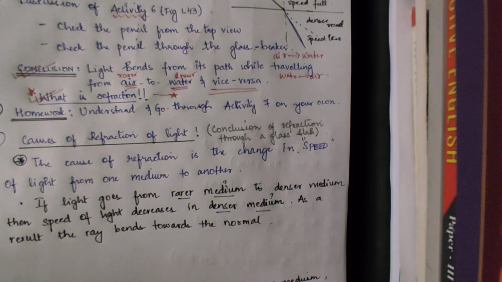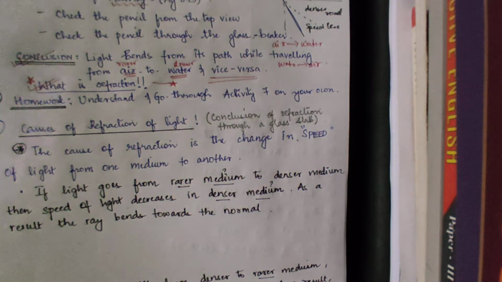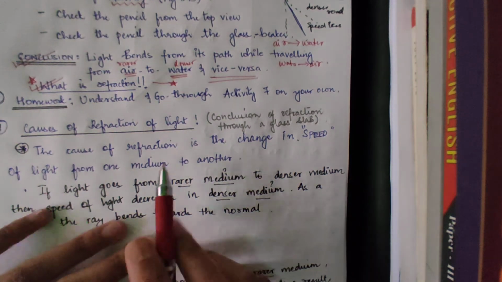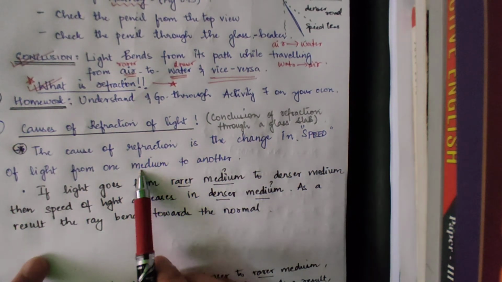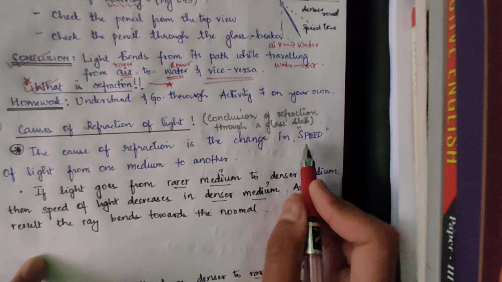When you say one optical medium, that is from rarer to denser or denser to rarer. See, the cause of refraction is the change in speed of light from one medium to another. This is the main cause. The main cause of refraction is the change in speed of light.